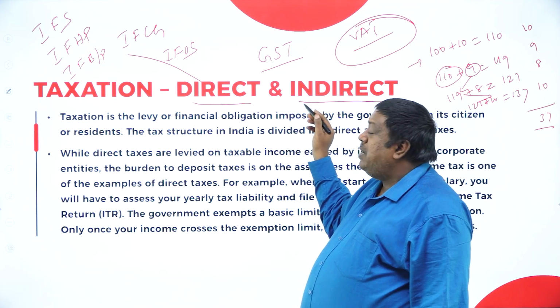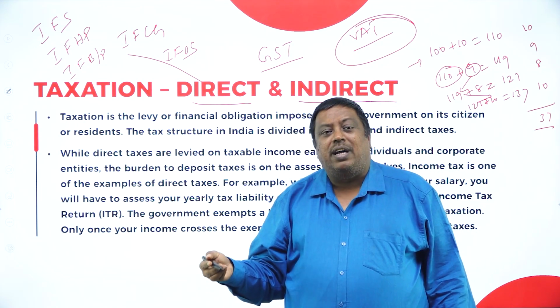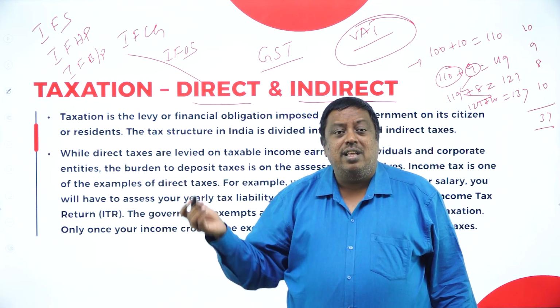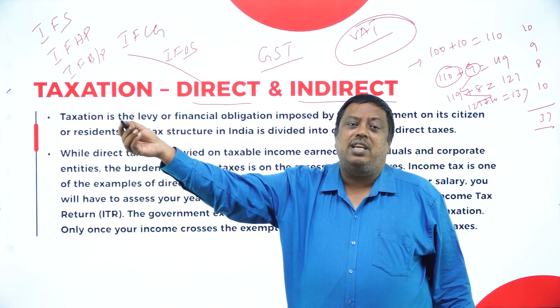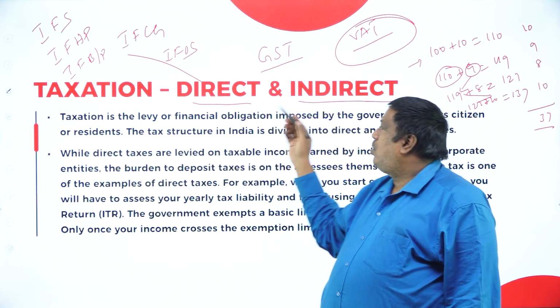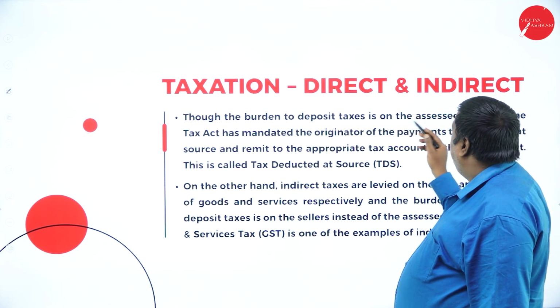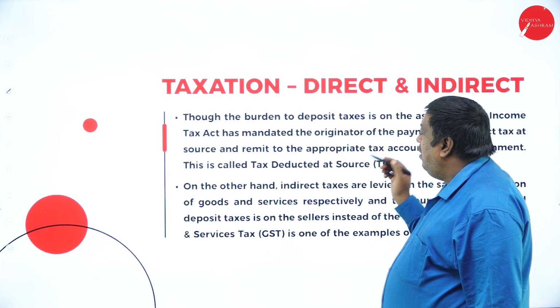And indirect means where I'm the manufacturer, I'm producing the goods and earning income here, but I'm not paying the tax on the goods. The final consumer who is going to consume the goods pays the tax to the government. Like this, it is called indirect taxes. Though the burden to deposit taxes is on the assessee, the income tax has made it mandatory for all the people.